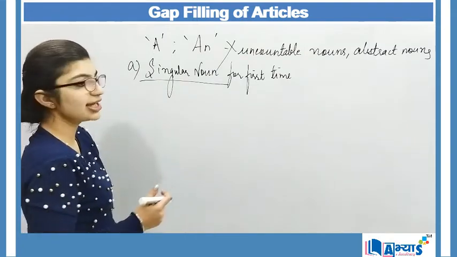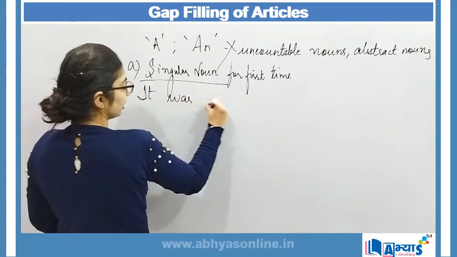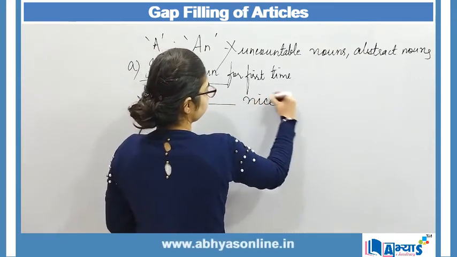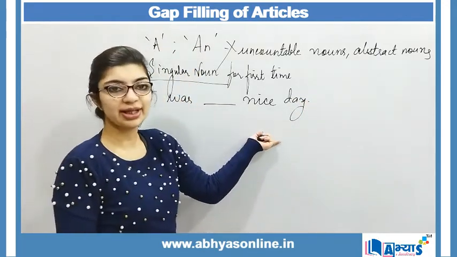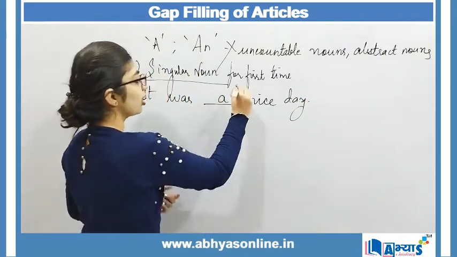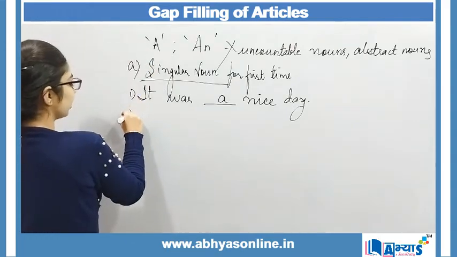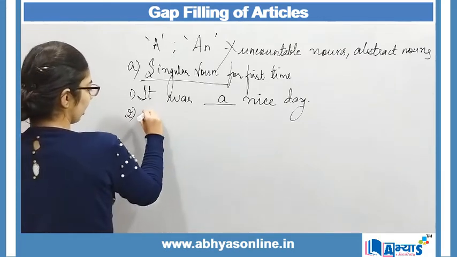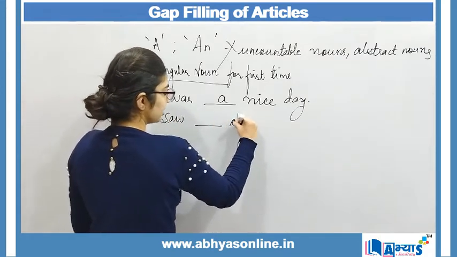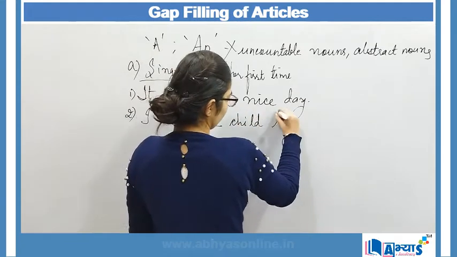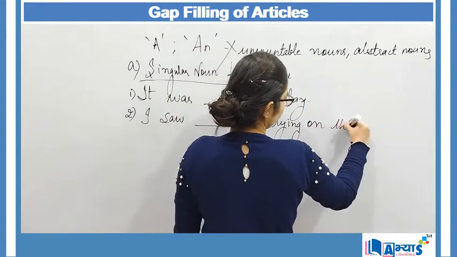For example, I say, it was dash nice day. Now I am talking about day for the first time, therefore I will say it was a nice day, right? Another example over here can be, I saw dash child lying on the bed.